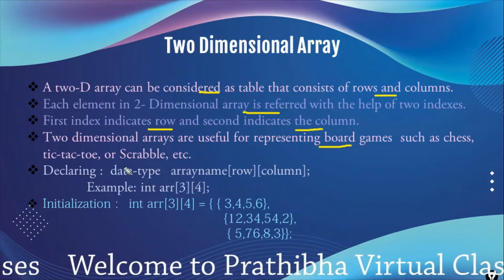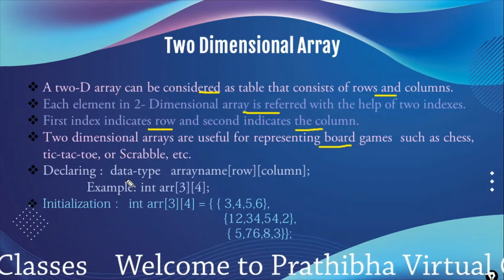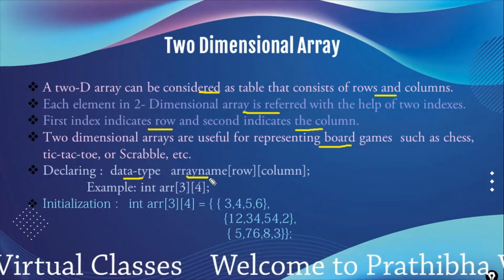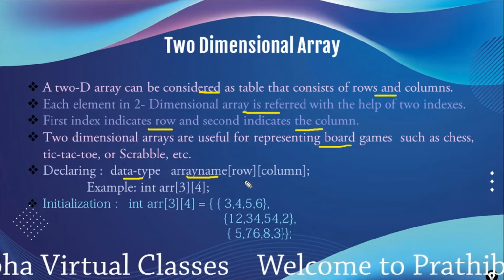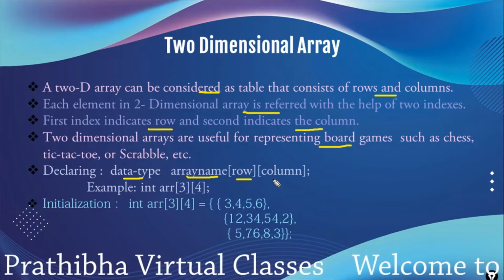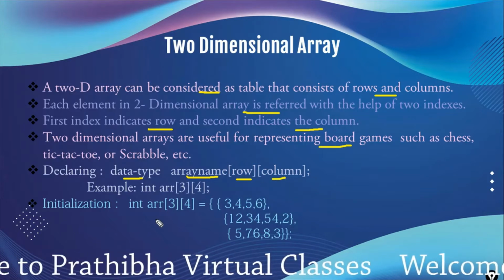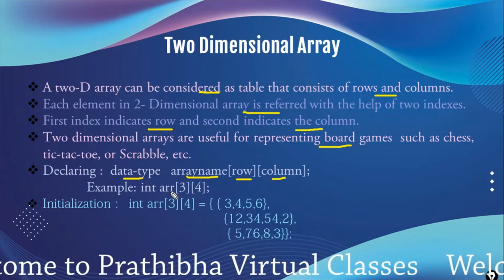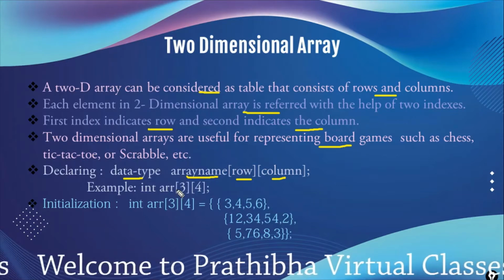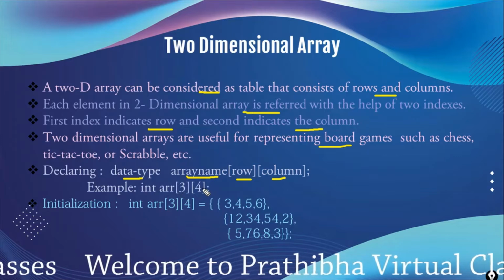We can declare a two-dimensional array by using the syntax: data type, name of the array, and two indexes in square brackets. The first index indicates the rows and the second index indicates the columns. For example, int is the integer data type, arr is the array name, with 3 rows and 4 columns.